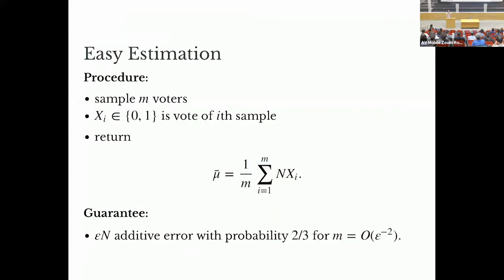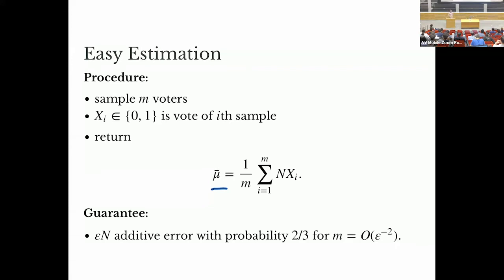And so this is really classical work in statistics. So the procedure you would use classically is this easy estimation. You just sample m voters. You associate a random variable x_i with the ith sample that you get. Say it's 1 for a yes, 0 for a no. And we just want to return this empirical average that's rescaled to the number of samples that we do, or the population size.